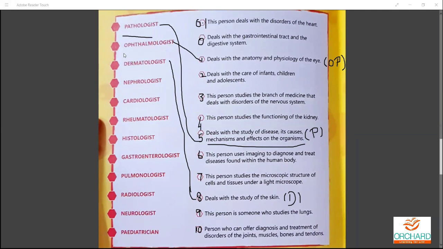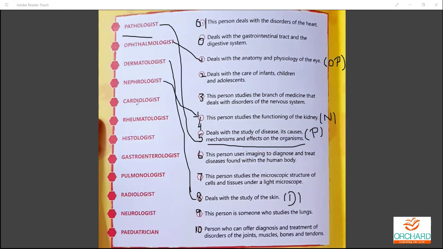So kidney, nephrons totally come under the word kidney. Can you tell me which one you are supposed to match with which one? Fourth one, so the study and functioning of kidney, that comes under the nephrologist. So you can mark it as 4. Here comes the nephrologist, from this till this.